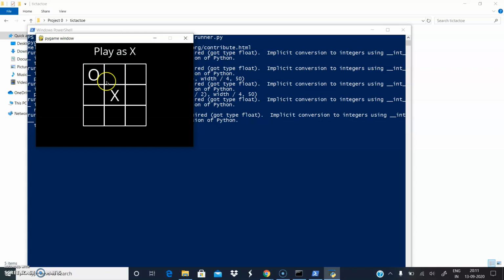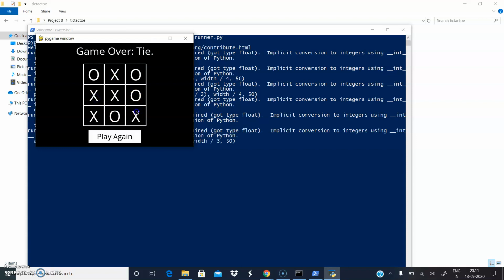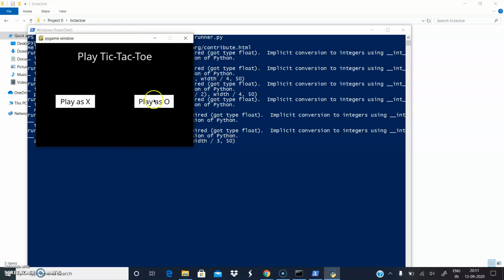Now computer is thinking and now my turn. Let's say I choose this place. Now let's say I'll choose this. Now I'll choose this place and game over. It's a tie. So now I'll play again and now I'll play as O.